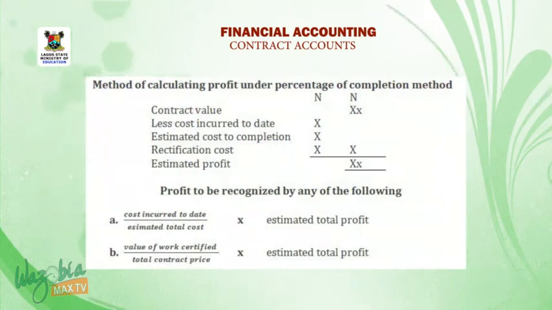Method of calculating profit under percentage of completion method. Contract value less cost incurred to date, estimated cost to completion, and rectification cost will give us estimated profit. Profit to be recognized by any of the following: A. Cost incurred to date divided by estimated total cost times estimated total profit. Or B. Value of work certified over total contract price multiplied by estimated total profit.